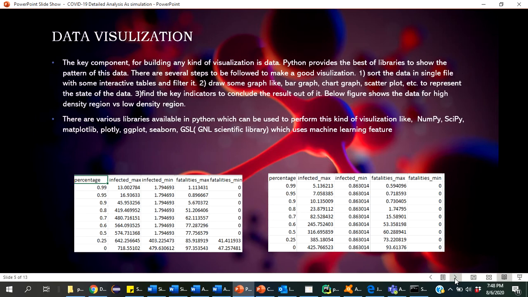First of all, what we'll need is data visualization. The key component for building any kind of visualization is data, and Python provides the best libraries to show any kind of pattern in the data. There are several steps to be followed to make a good visualization.